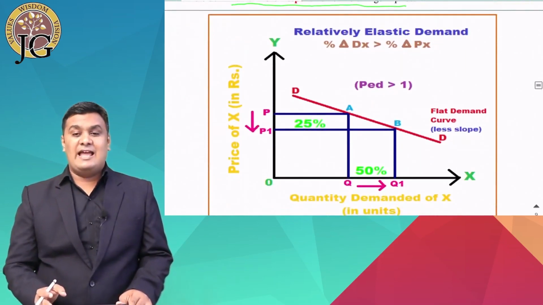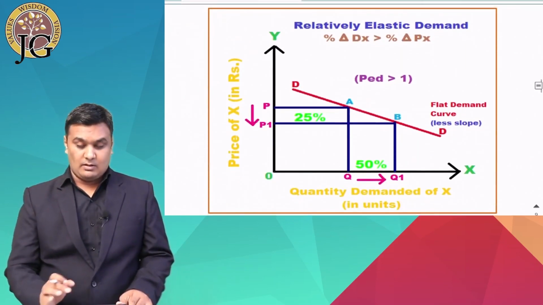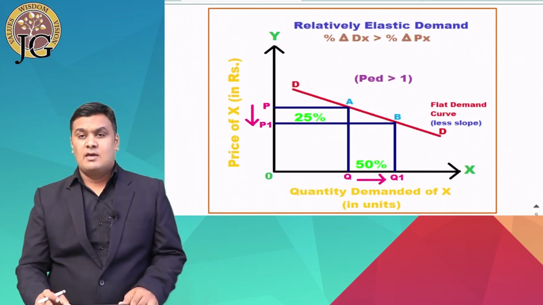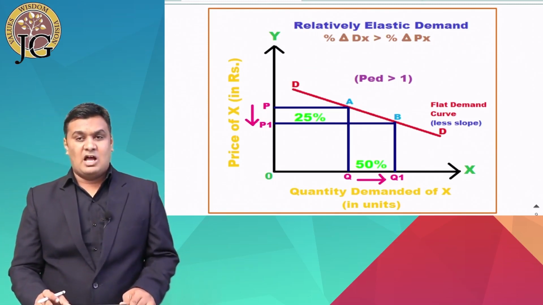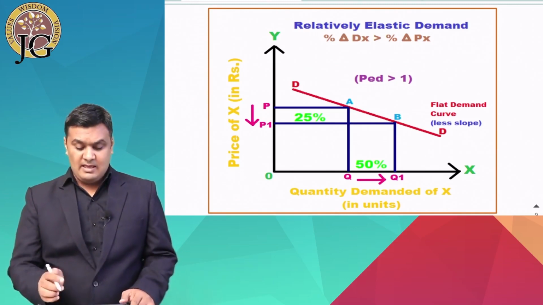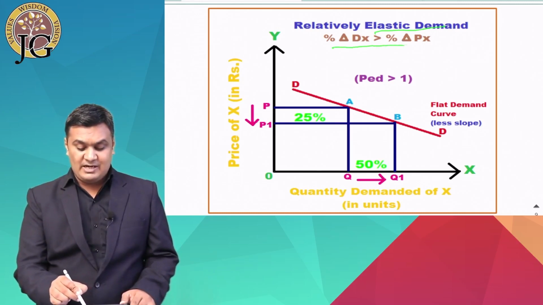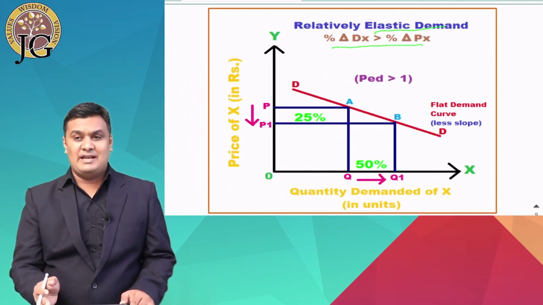Now let's see the diagram. In this diagram, I have explained the elastic demand. Now we know very well what we mean by elastic demand. Elastic demand is that demand where percentage change in demand is greater than percentage change in price.